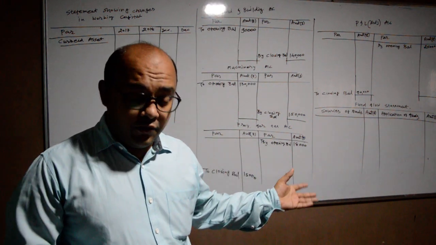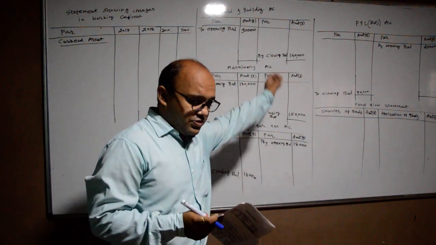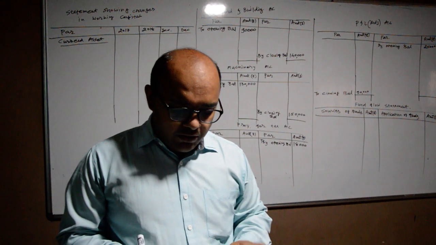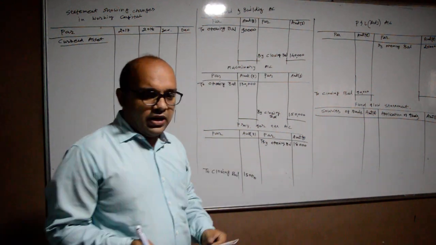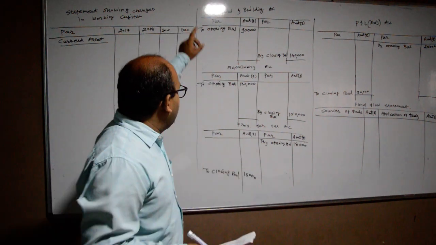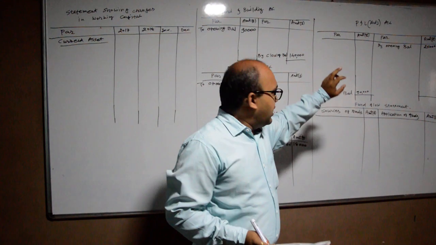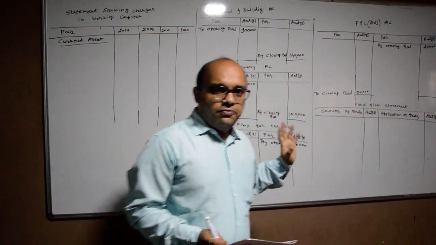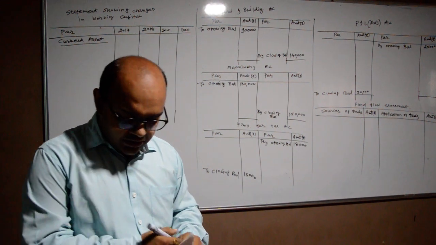The goodwill written off effect will be given on the debit side of the P&L adjustment account. So there is no requirement of preparing any other accounts. I have prepared only the land and building account, machinery account, provision for tax account, then the P&L adjustment and fund flow statement. So we are starting with our adjustments.